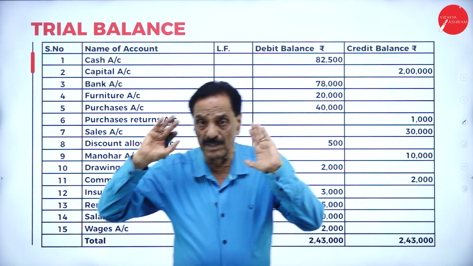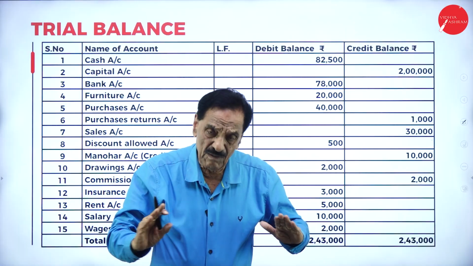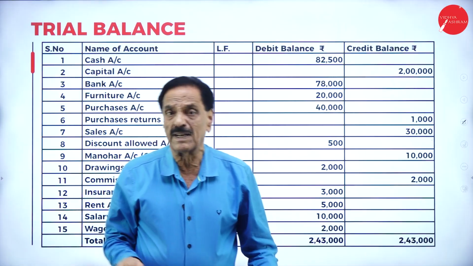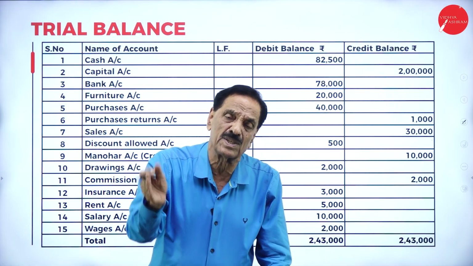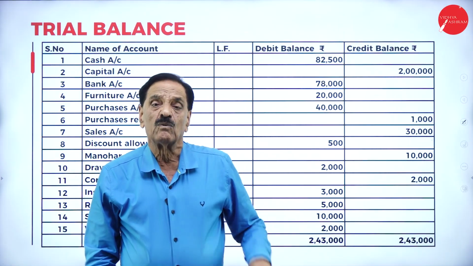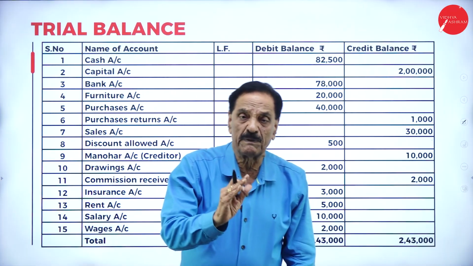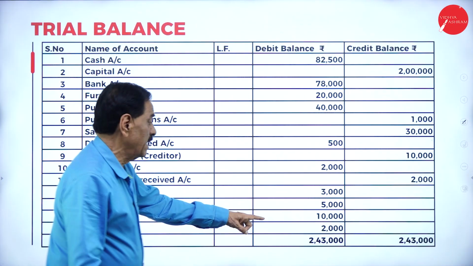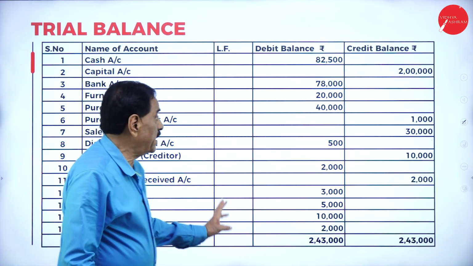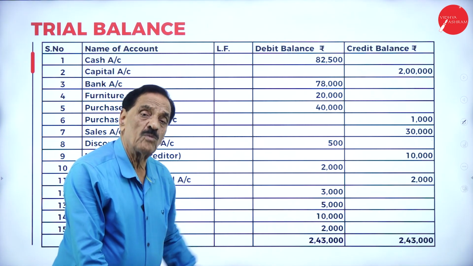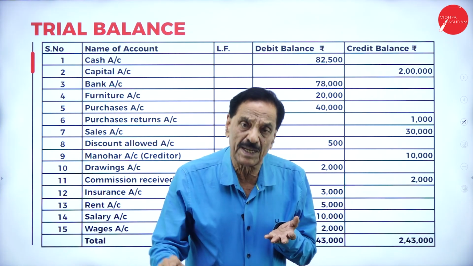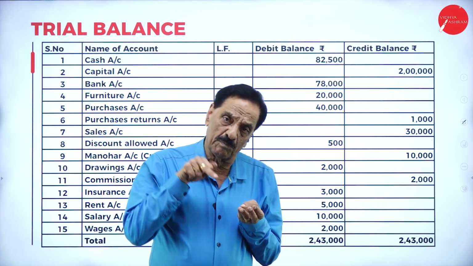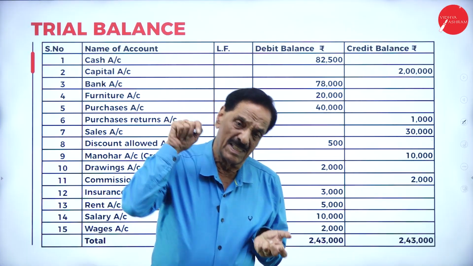So I prepare journal entry, ledger account. With the help of the ledger account, I prepare the trial balance. I told what is trial balance. It shows the arithmetical accuracy of debit and credit side. What's the debit side? Shows expenses and assets. Credit side shows incomes and liabilities. It should tally. Arithmetical accuracy means debit side should be equal to credit side. Hope you understand. We solve the problems of journal entry with the ledger and a trial balance.